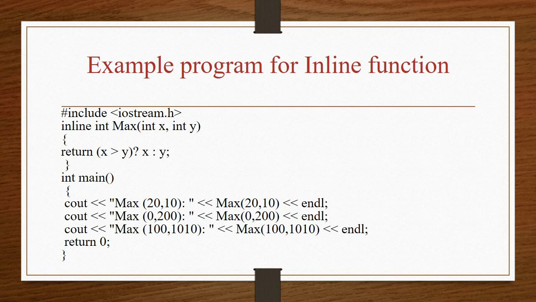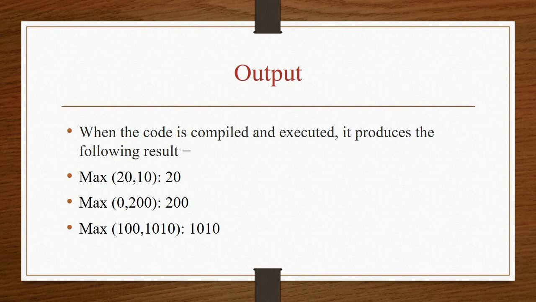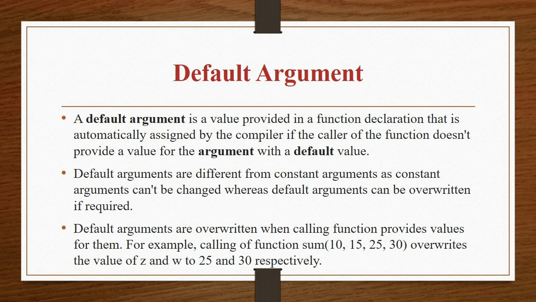Likewise, I have called the function three times. The same condition will be checked and the maximum value will be printed. The output of the above program is: for the first function call 20 is printed, for the second function call 200 is printed and for the third function call 1010 is printed. In this program I have found the maximum value. The second topic is default argument.